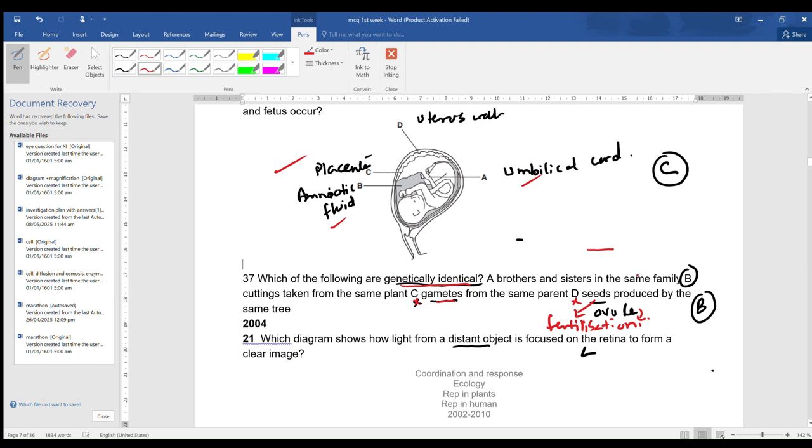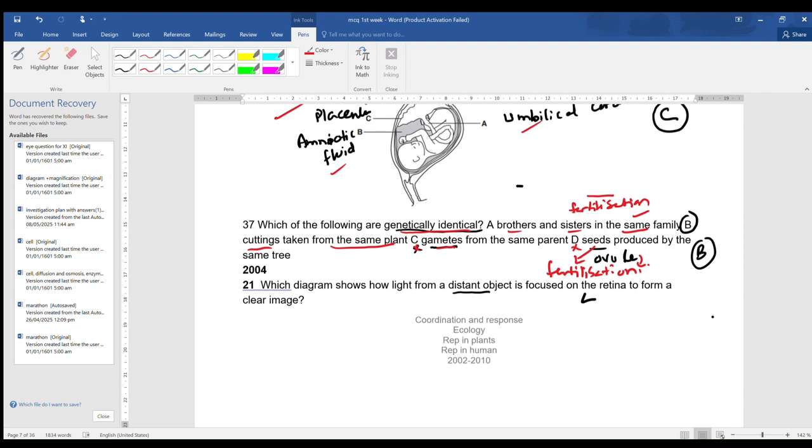Now brother and sister in the same family, they both are formed after fertilization of male and female gamete, therefore it is again wrong. B is the correct answer. A cutting taken from the same plant is a part of asexual reproduction. Therefore 37B is the correct answer.